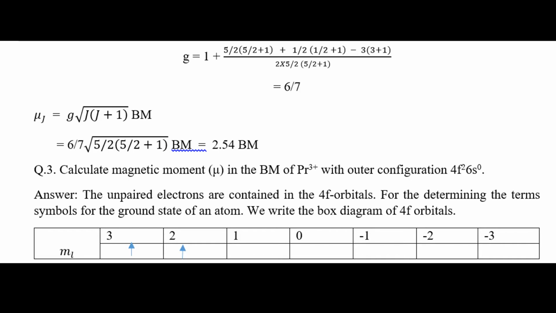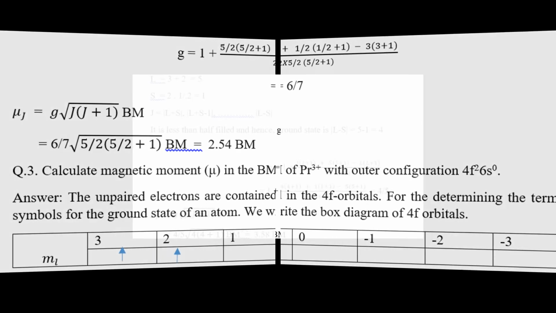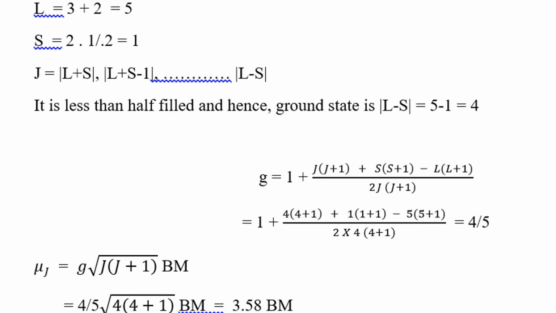Next, question 3: the magnetic property of Pr3+. The electronic configuration is 4f2, 6s0, 5d0. In the general configuration, 2 electrons are present with Ml values 3 and 2, and from this you calculate the L value. L is equal to 3 plus 2, that is 5, S is equal to 2 into half, that is 1, and J is equal to L minus S, that is 5 minus 1, equal to 4.